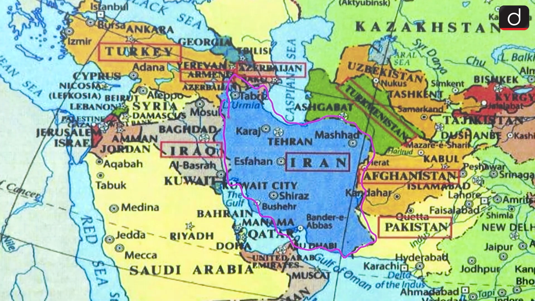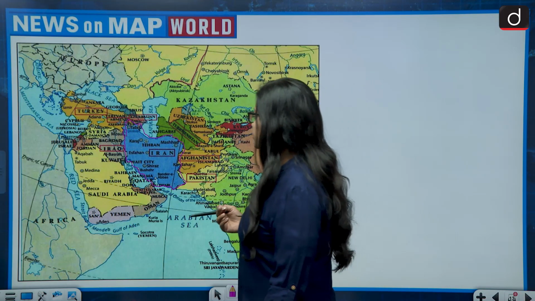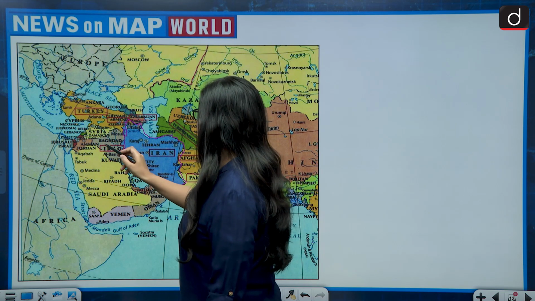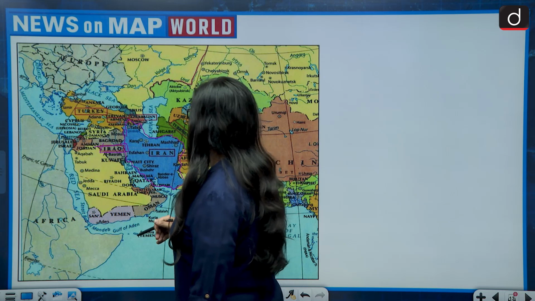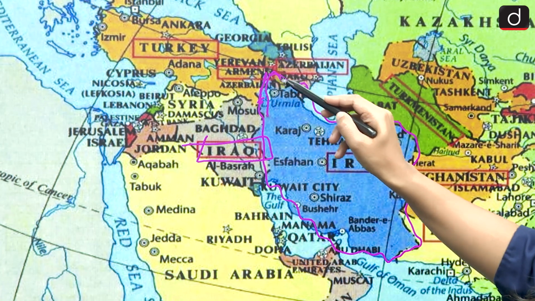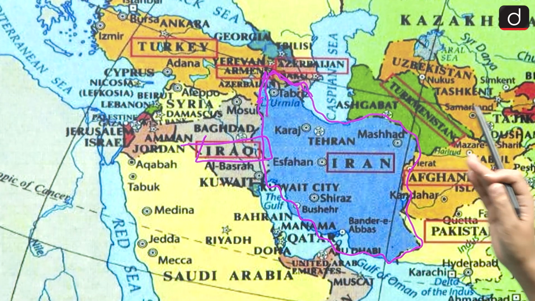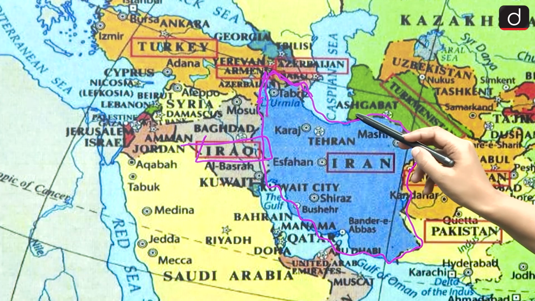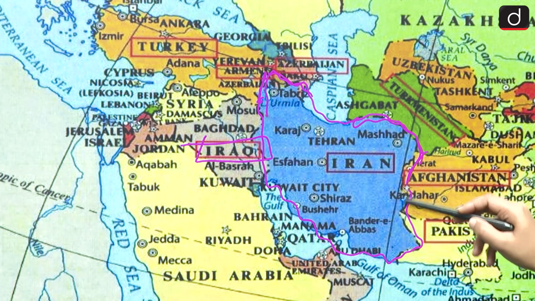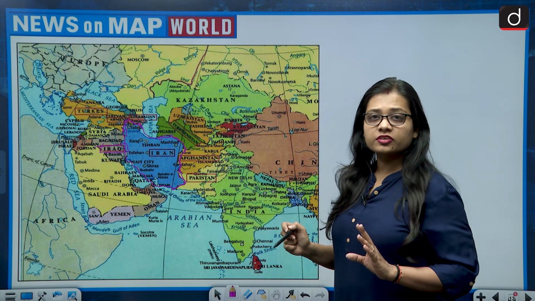So this is Iran, and looking at the neighbors of Iran, the countries with which it shares border is, first you can say Iraq. If we talk about the western side, then there is Iraq, there is Armenia, there is Azerbaijan. Then if we come to the eastern side, then it touches border with Turkmenistan, Afghanistan, Pakistan. So these are the countries with which it touches its border.